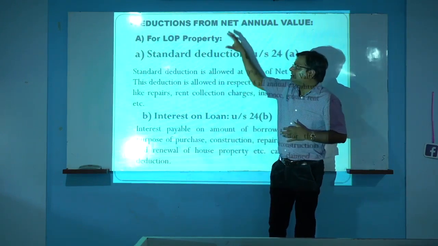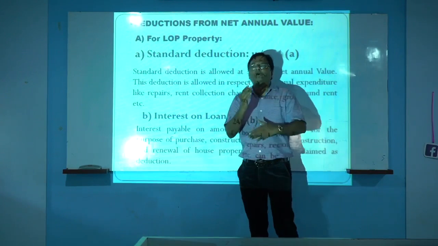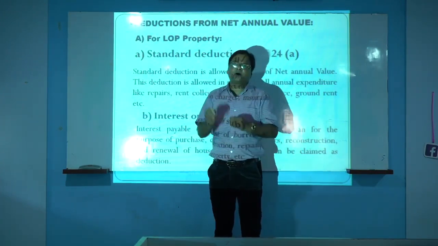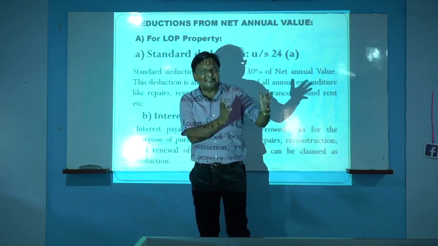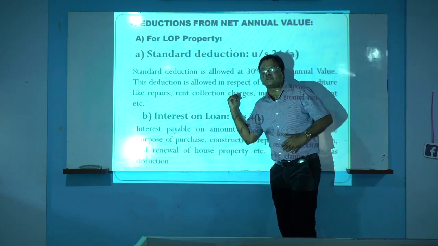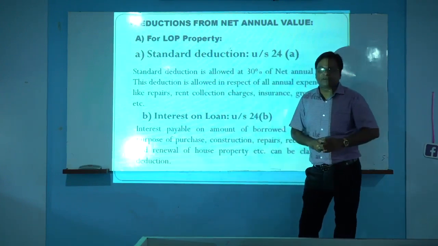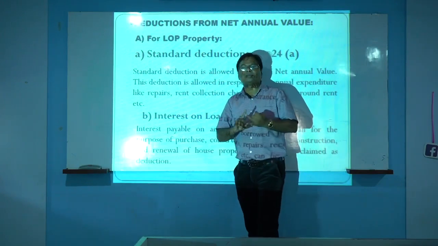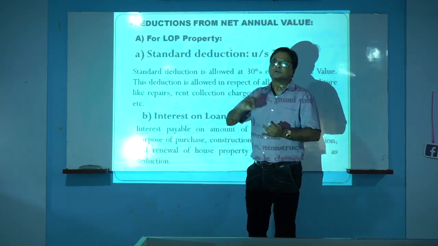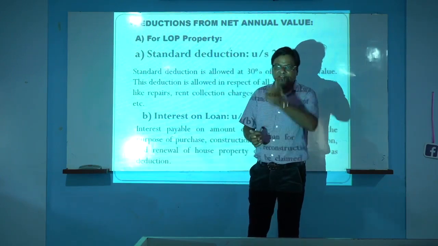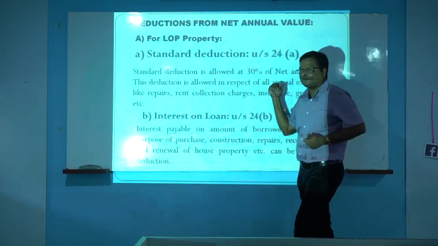For example, if the property is mortgaged and the loan is used for the daughter's marriage or the son's education, then the interest on loan deduction will not be allowed. The loan must be taken for acquisition, purchase, construction or renovation of the house property, then only this deduction will be allowed.